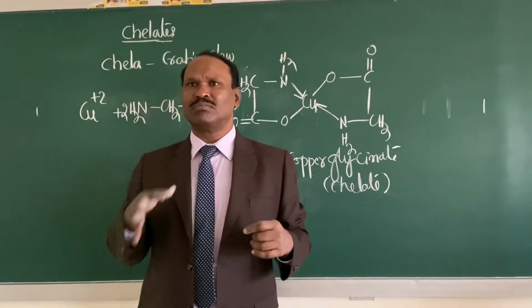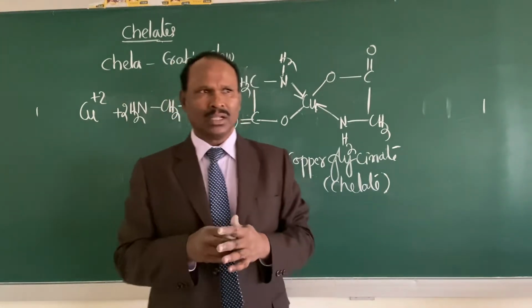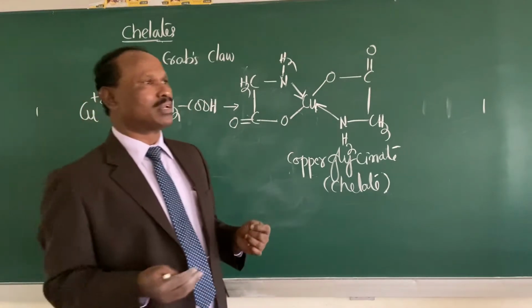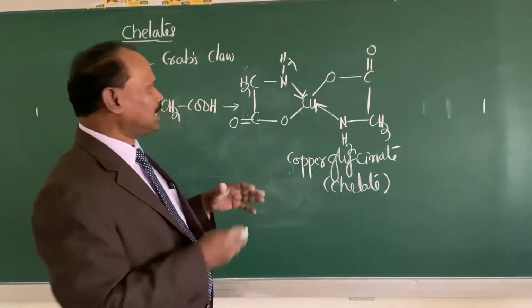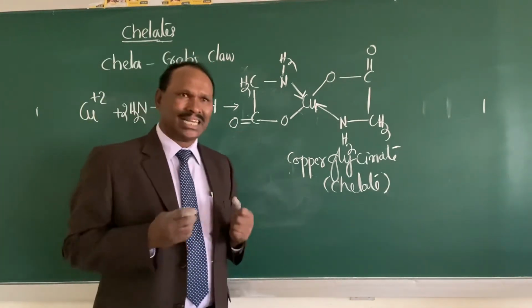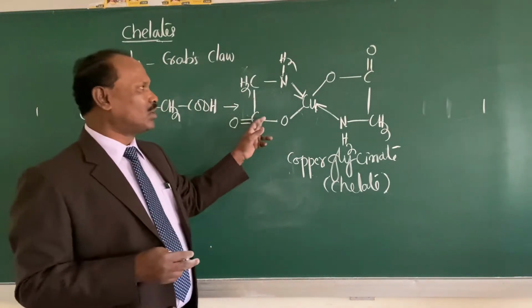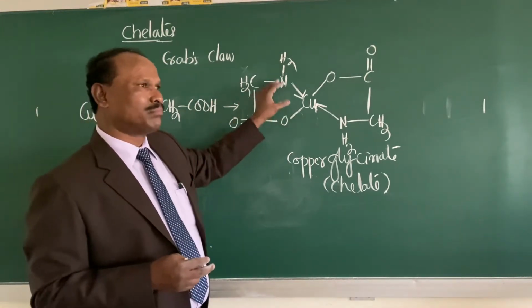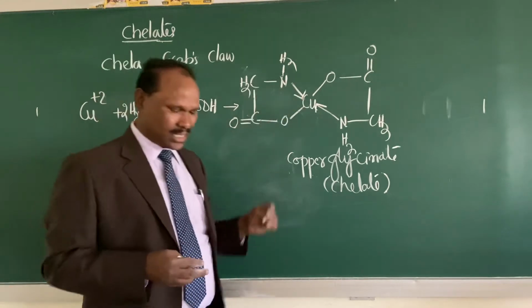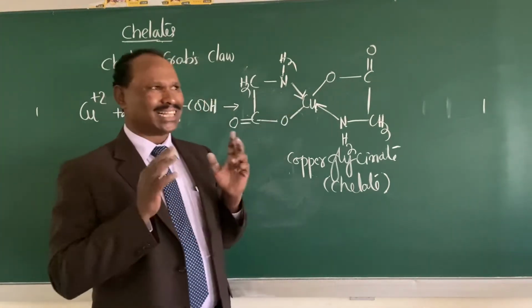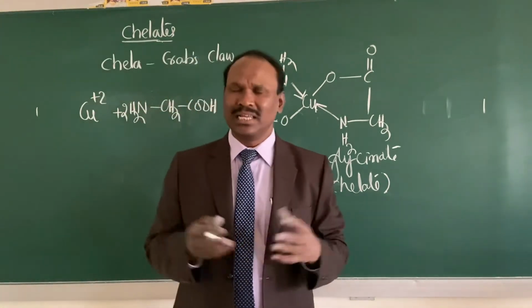Resonance. That double bond moves from place to place. So that's why we say benzene is a stable compound. So here also, in the chelate rings, if there are double bonds moving from place to place, if there is a resonance in the chelate, then that chelate is highly stable.